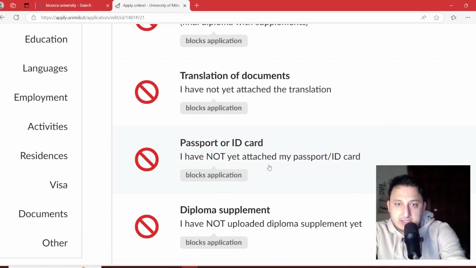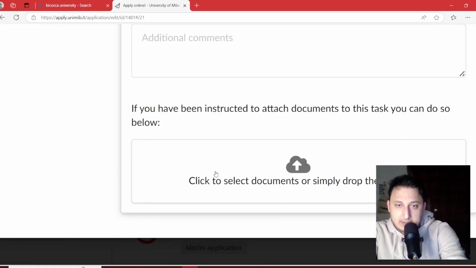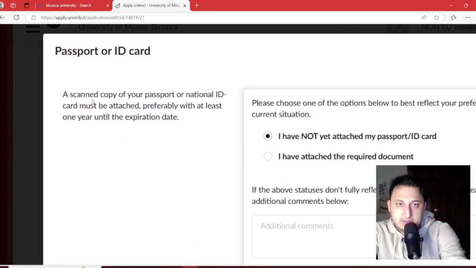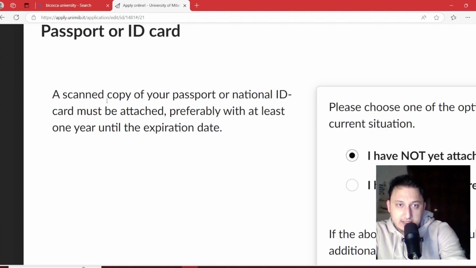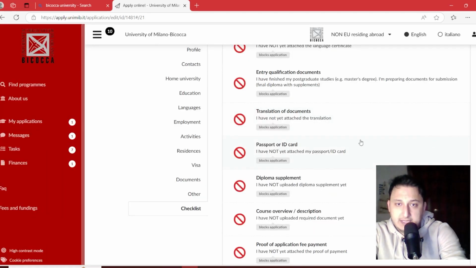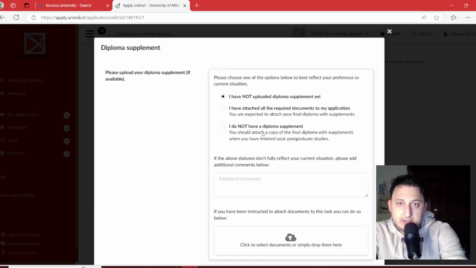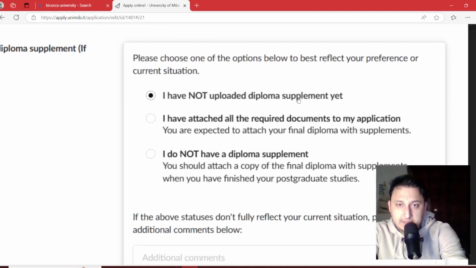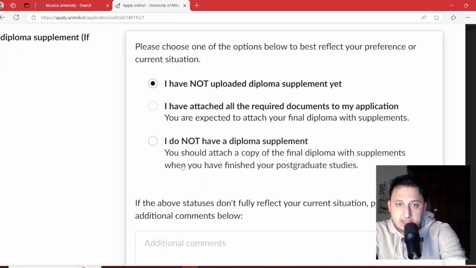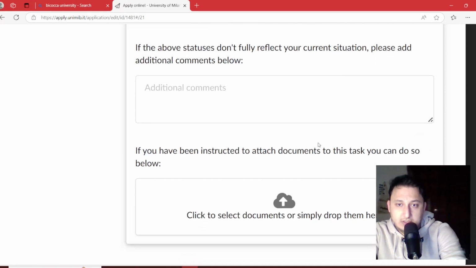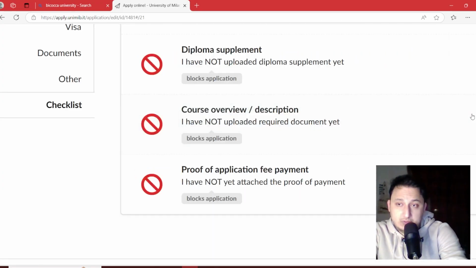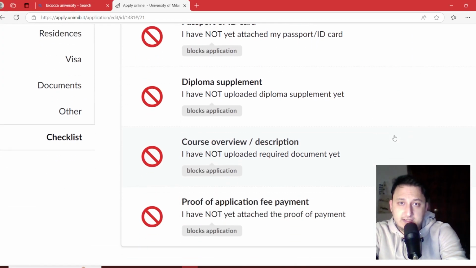The next one is passport. You should add passport here, and don't forget that it is a file that is scanned, and it's better to have a sign at the top of your second page. And diploma supplement, if you have a diploma supplement, you can add it here. If you don't have, you can click on other options. So be sure that all the documents are valid and sealed.